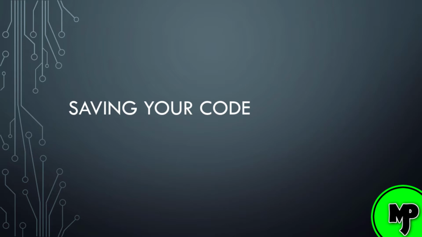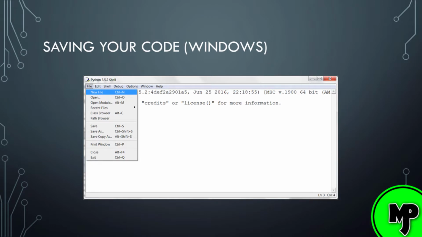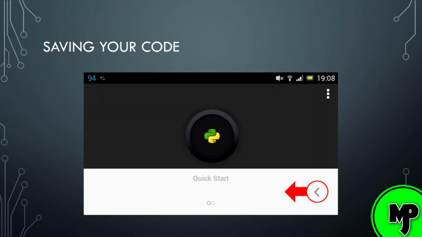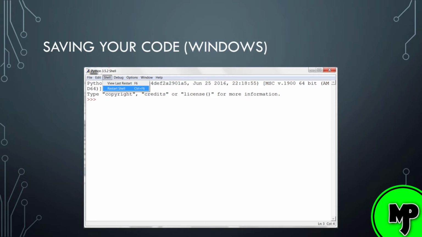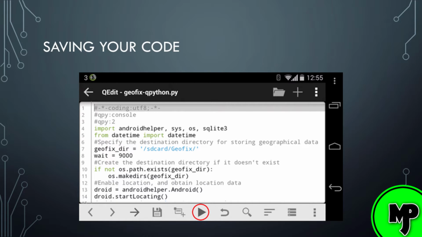When you open Python, you have an option to create or open a file. On Windows, you will open IDLE and click the File menu and select New File. If you are on Android, you will open QPython, then swipe left and select Editor. Now you can type your code in this editor and save it. You can restart the shell to automatically load your file by going to Shell Restart in Windows or tapping the play button in Android. Make sure you save before you restart the shell.